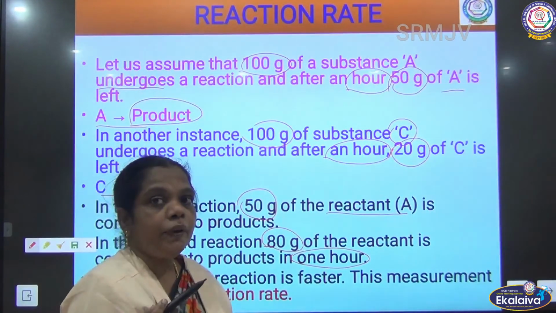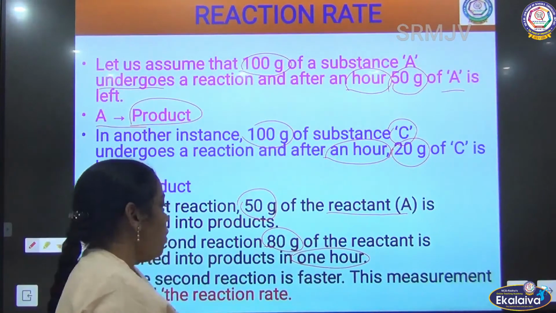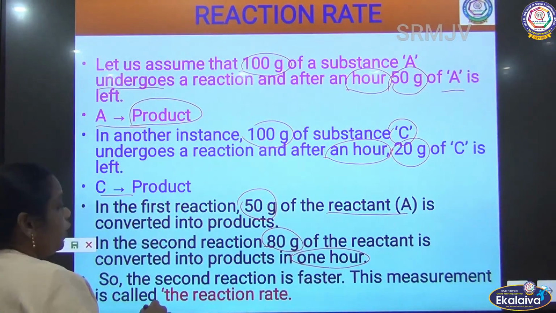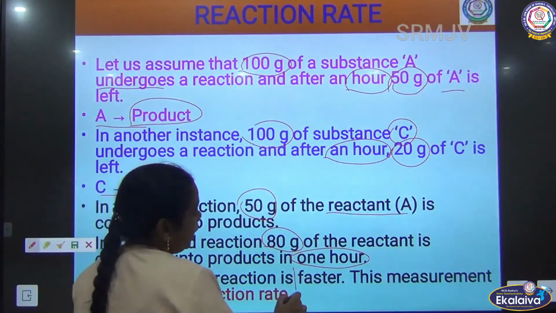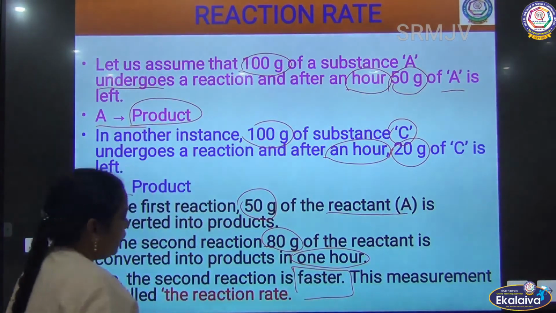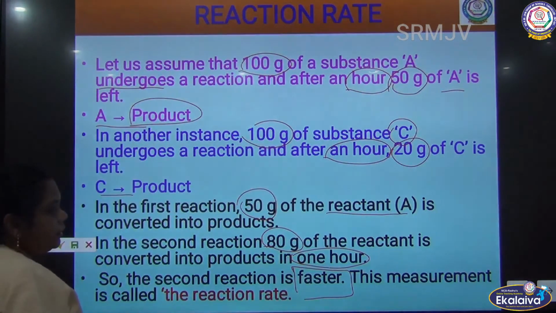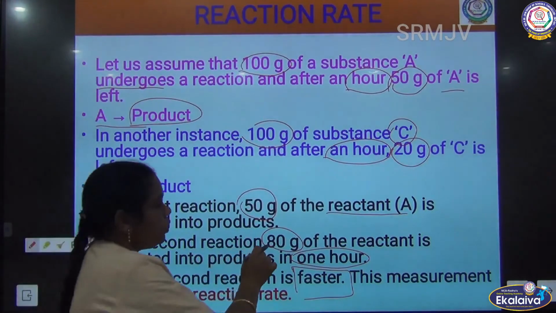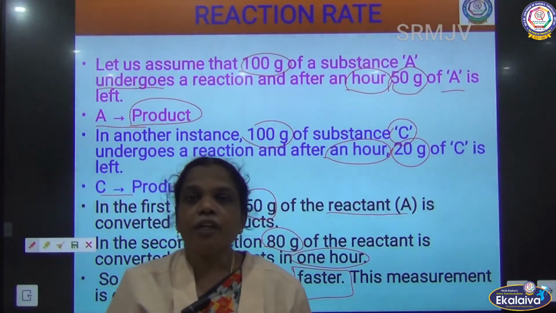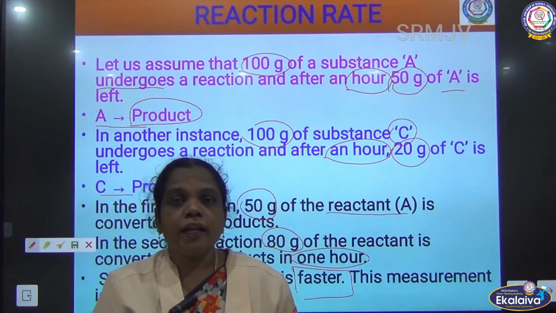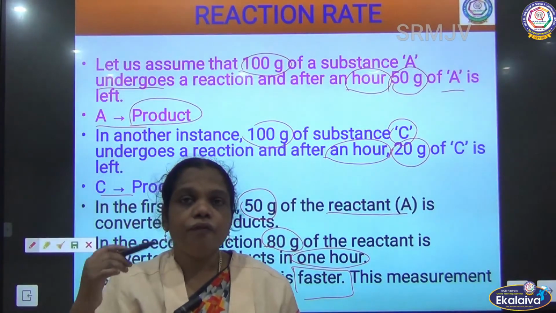Based on the time period and the amount, we calculate which is faster. The second reaction is considered a faster reaction because more substance is converted into the product in the given period of time.